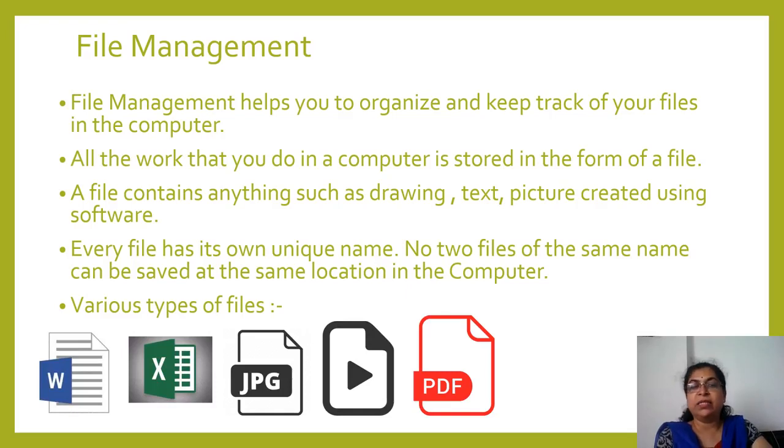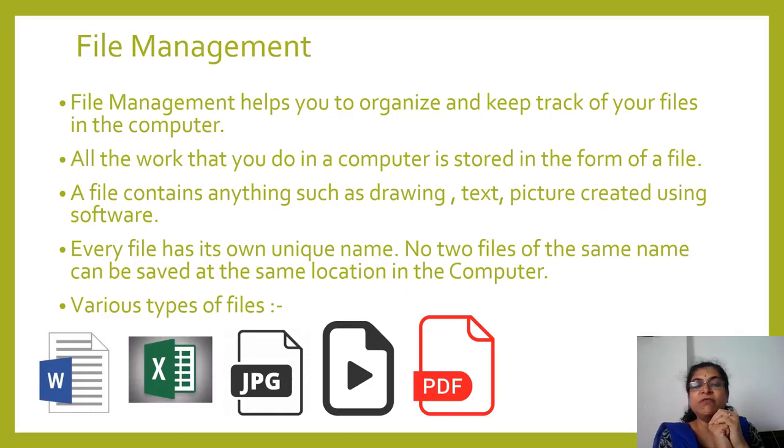There are various types of files. This is a Word file, Excel file, then an image file, video file, and the PDF file. Now here, whatever work you are doing, suppose you have opened Paint and you have drawn one picture, or you have opened the Word application and written some application or letter, or you have opened an Excel file and done something in that, or you have created one video or audio file. All that is getting stored under one location, that is called a file, and you can store it at different places.